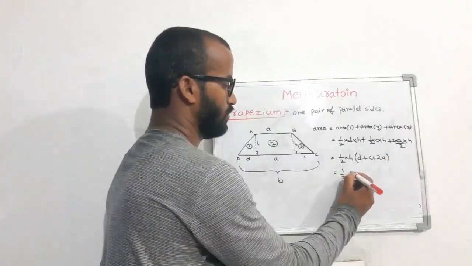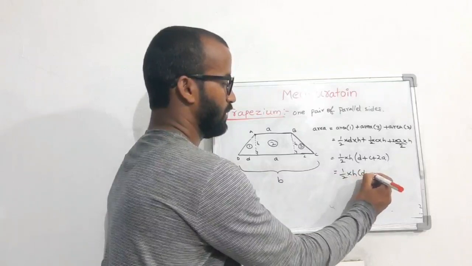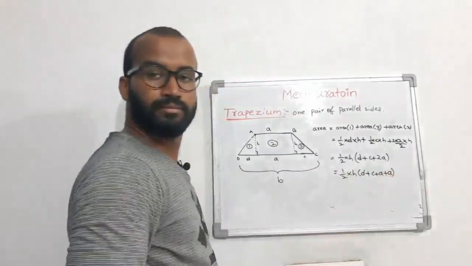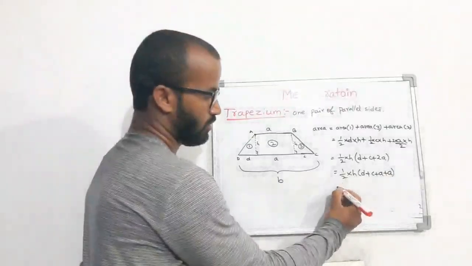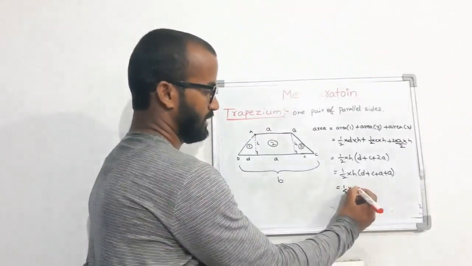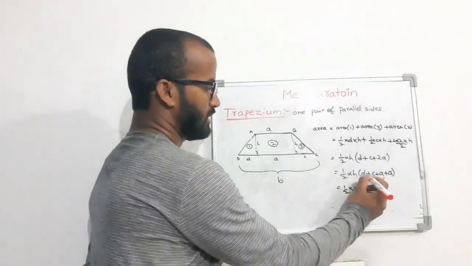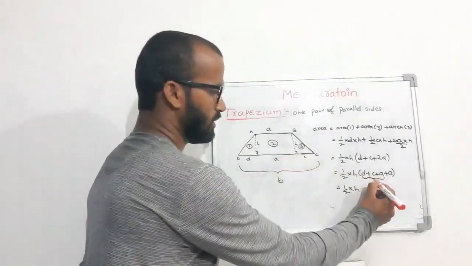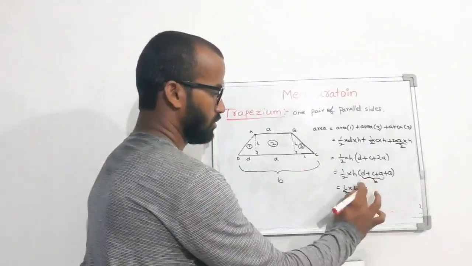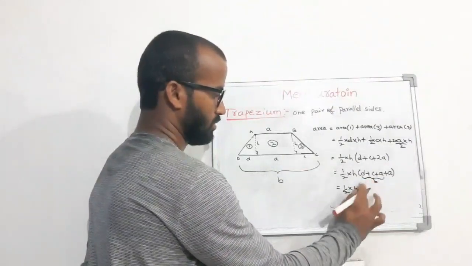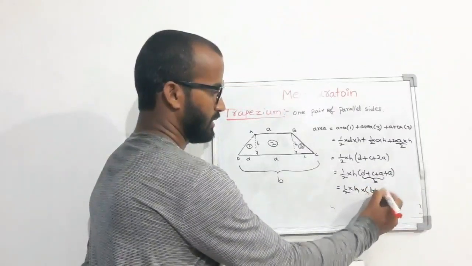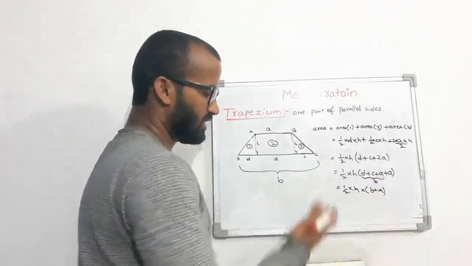So half into H into D plus C plus 2A, which I can write as A plus C plus D plus A. Now, A plus C plus D in total is called B. In this place I can write B, plus the remaining A. So what is the formula?